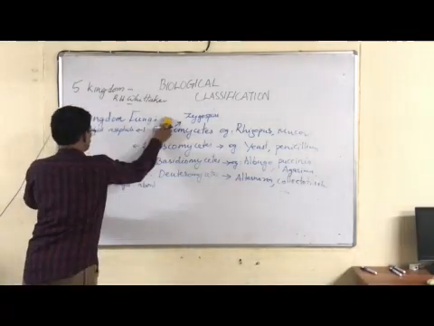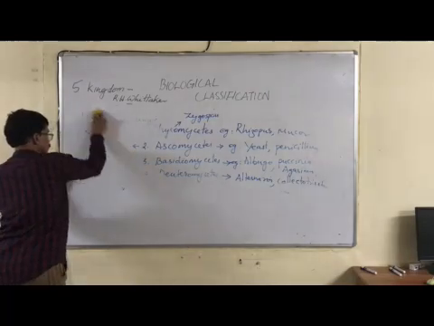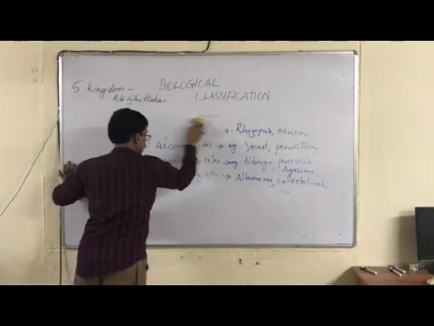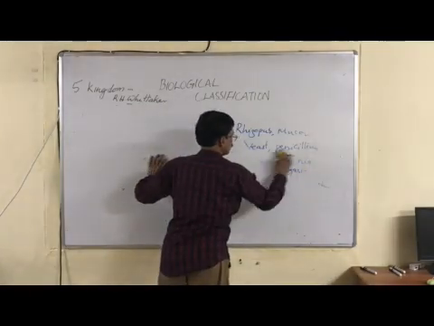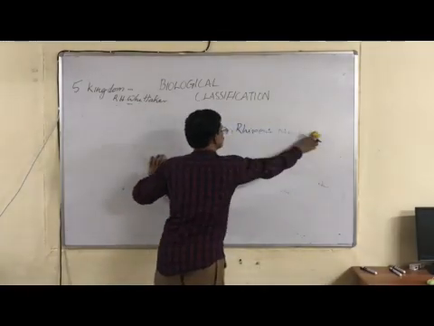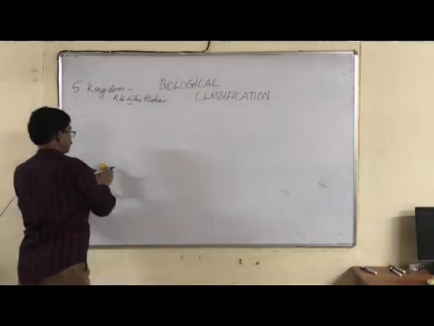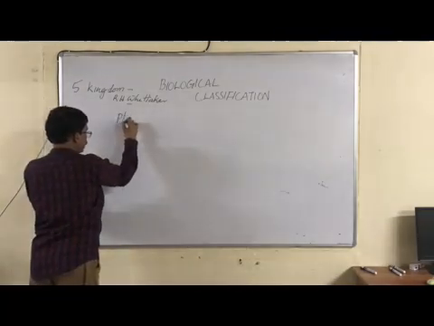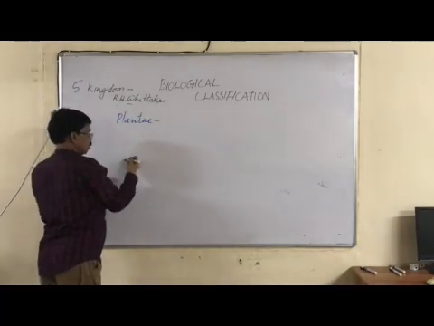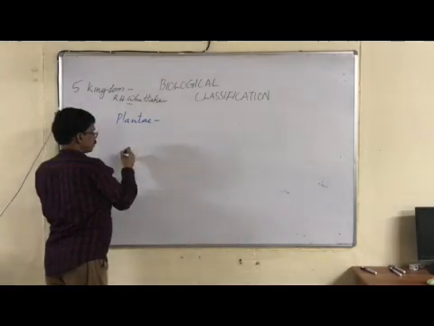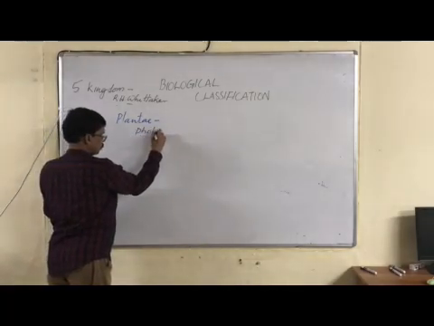Now we are coming to the 4th kingdom, kingdom Plantae. The notable feature of the kingdom Plantae is that all are pigment-bearing photosynthetic organisms. Kingdom Plantae includes all types of plants. Most of them are photosynthetic or autotrophs.